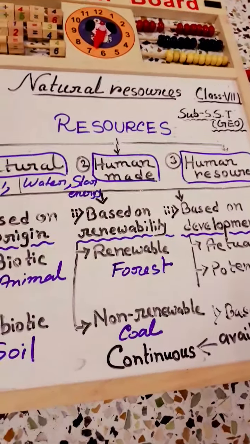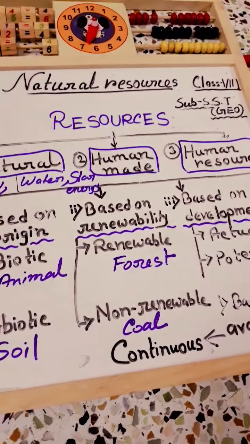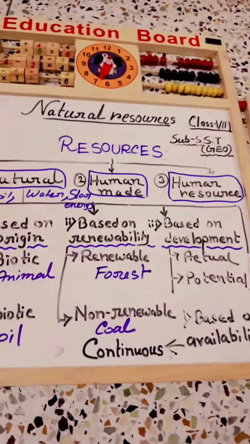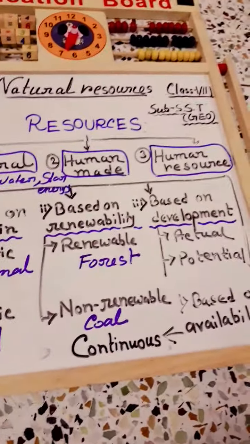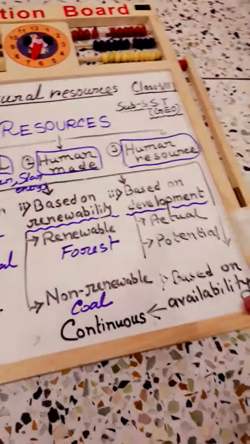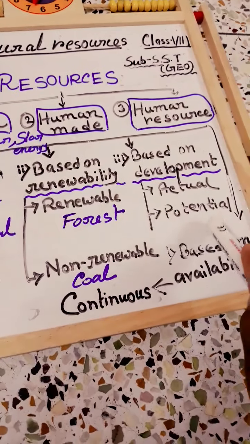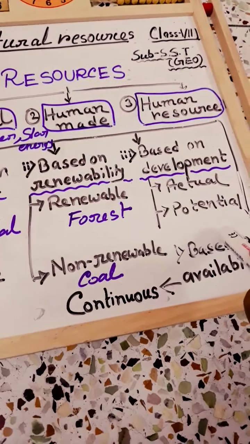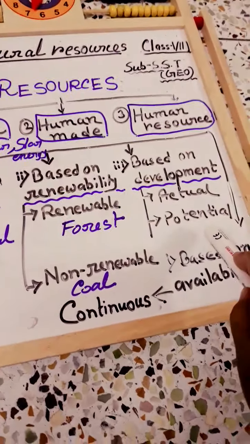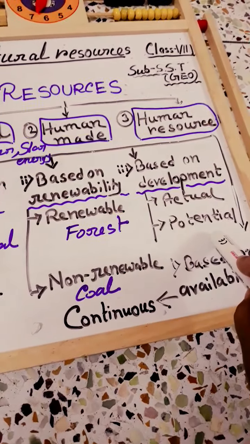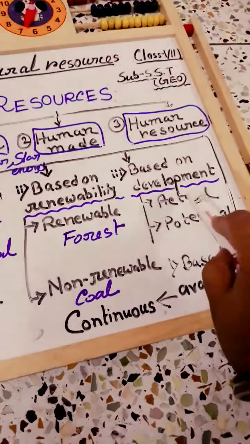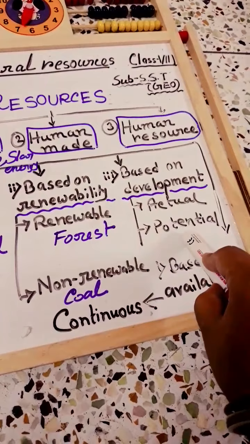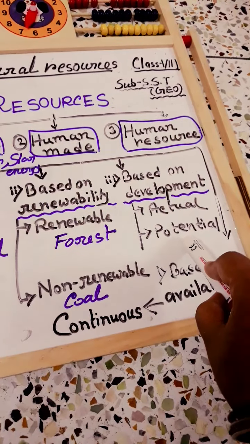Next, based on development, we have categorized our natural resources into two types, and that is actual and potential. The main difference between actual and potential resources is the survey method. In actual resources, we use a survey method, but in potential resources, we don't use any survey method.